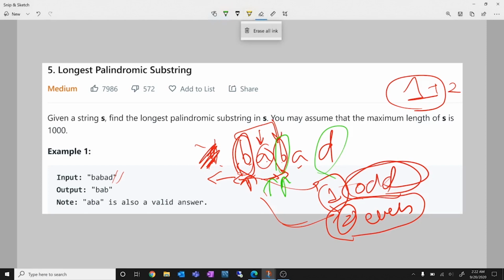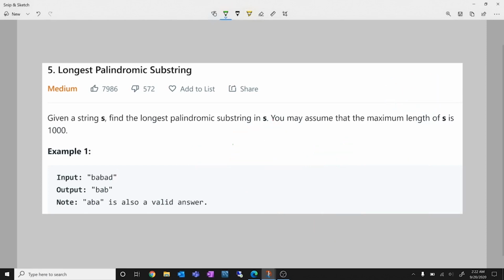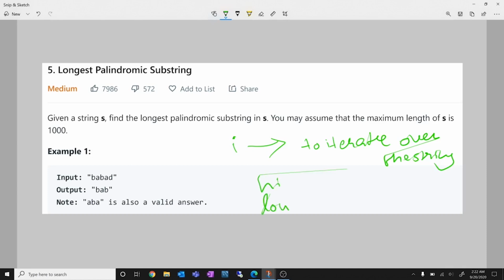So from this, what did I deduce? That I'll start with an I and I'll iterate it over the string, and then I'll take a high and a low. So what do high and low account for?